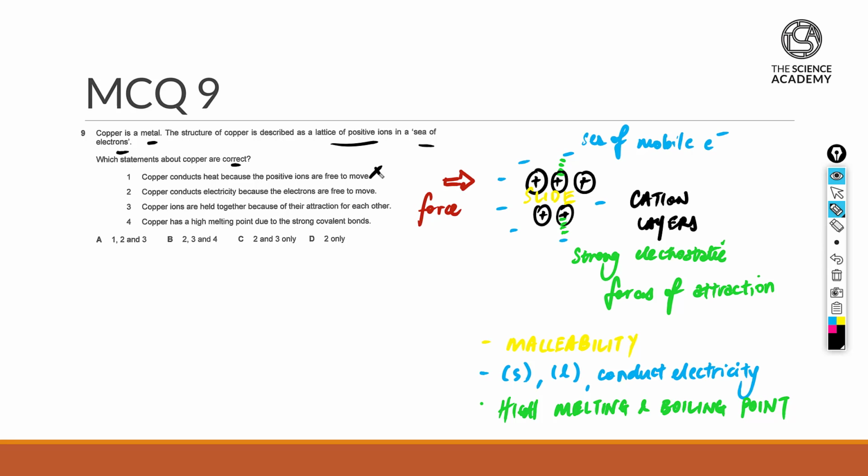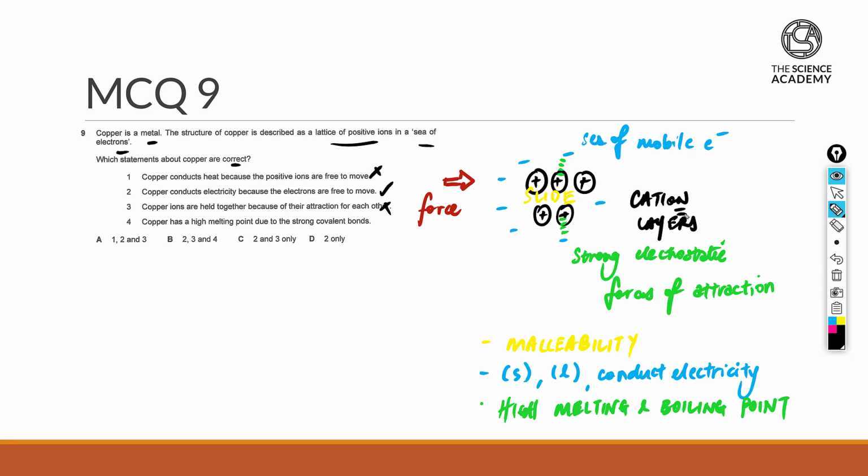Number 2, copper conducts electricity because the electrons are free to move. This is definitely true with regards to the sea of mobile electrons. Copper ions are held together because of their attraction for each other. This is wrong because the ions are cations, which are all positively charged. They are not held from cation to cation, but rather from cation to the sea of mobile electrons.